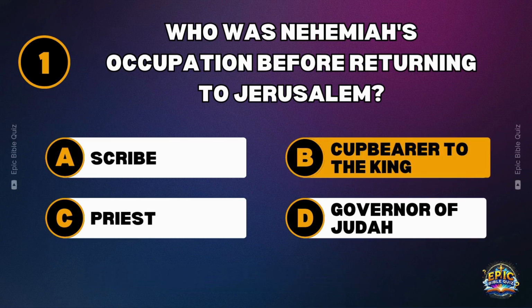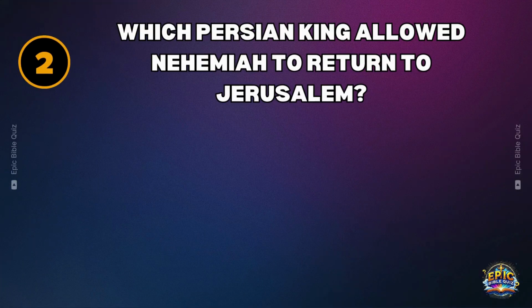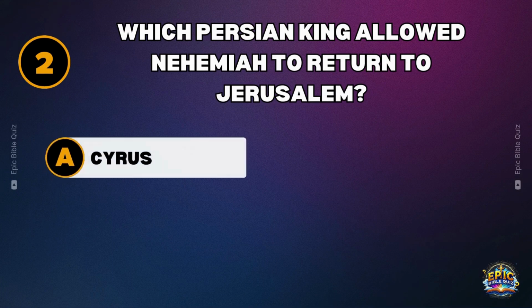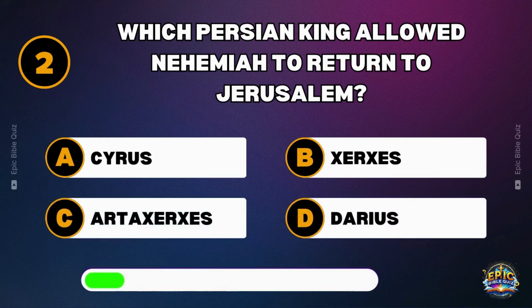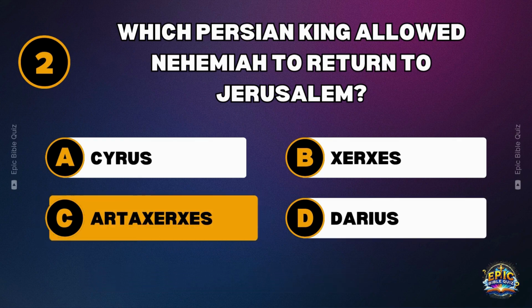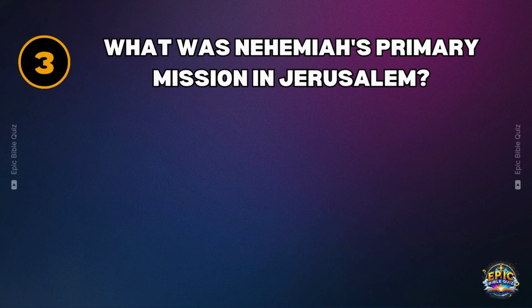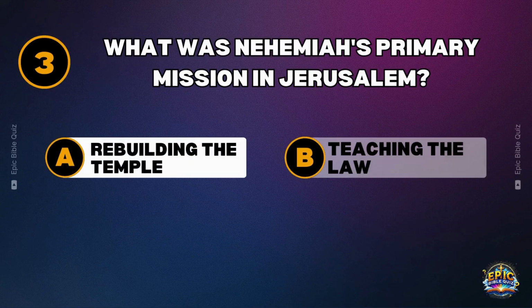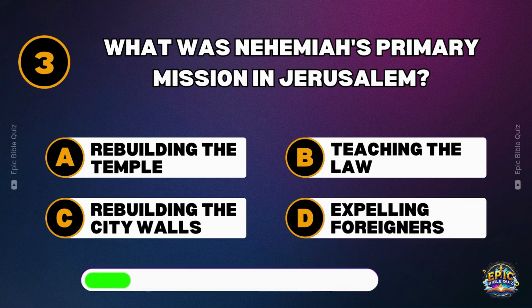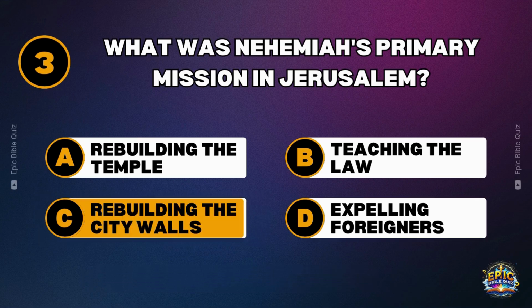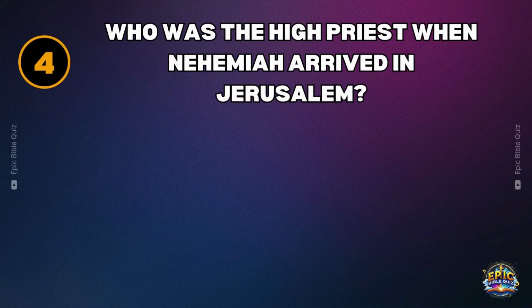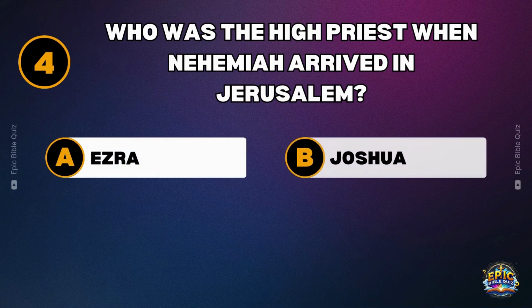Cupbearer to the king. Which Persian king allowed Nehemiah to return to Jerusalem? Artaxerxes. What was Nehemiah's primary mission in Jerusalem? Rebuilding the city walls. Who was the high priest when Nehemiah arrived in Jerusalem?